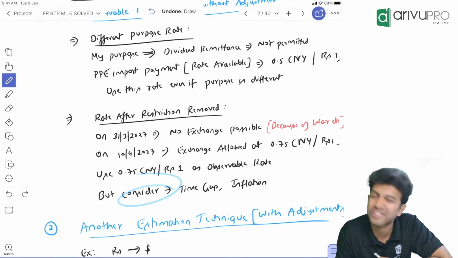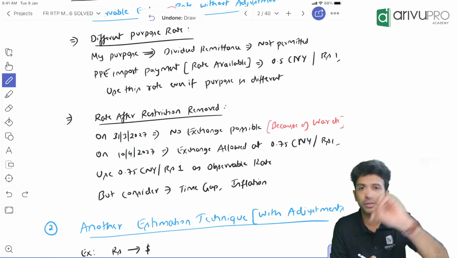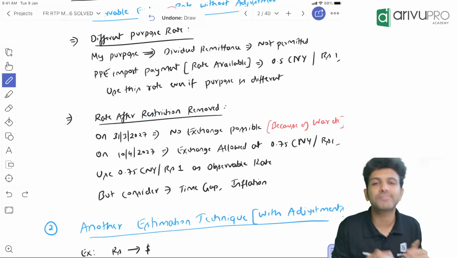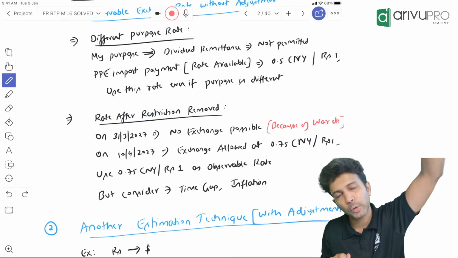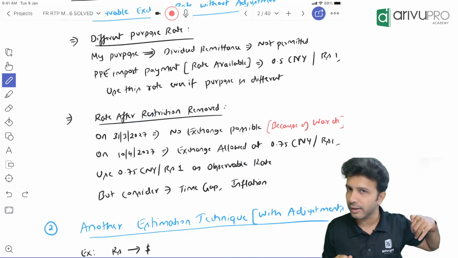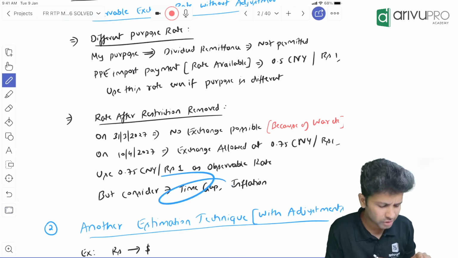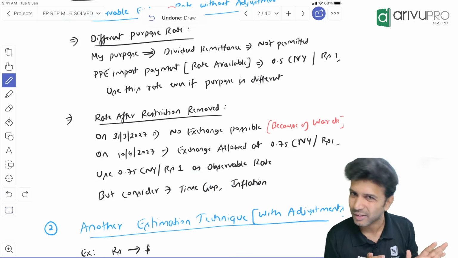You may have to do some adjustments because this is a rate after 10 days. So you'll have to consider the inflation or the future value, present value calculations. So if that day's rate is not available, but a future rate is available, you can take the future rate and do your accounting, or you can estimate that spot rate can be utilized, but you need to do certain adjustments for the time gap, inflation, etc. That's all it is.